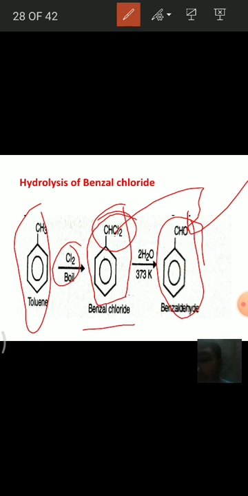Alkyl benzenes like toluene oxidize to aromatic aldehydes by passing chlorine through boiling alkyl benzene and treating the product with water. It forms aromatic aldehydes. Means in case of toluene, benzaldehyde is formed.